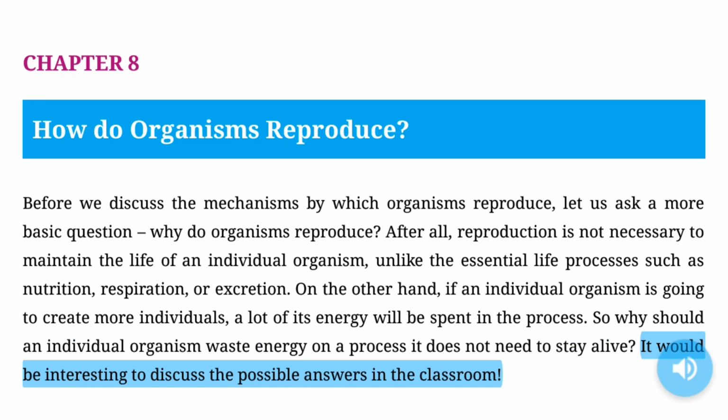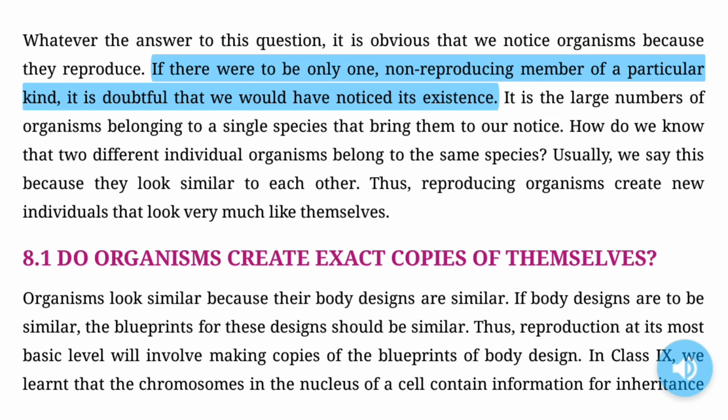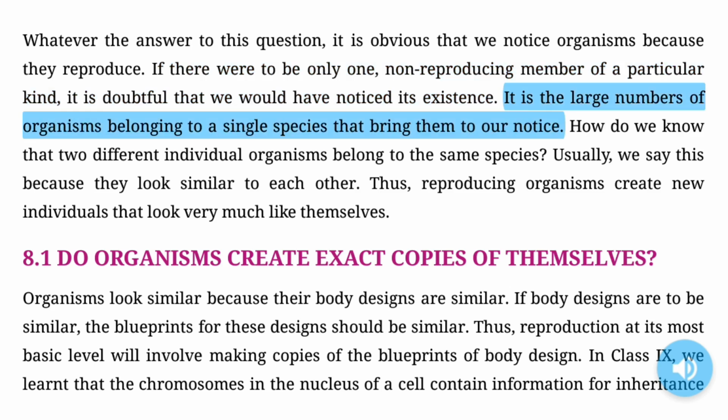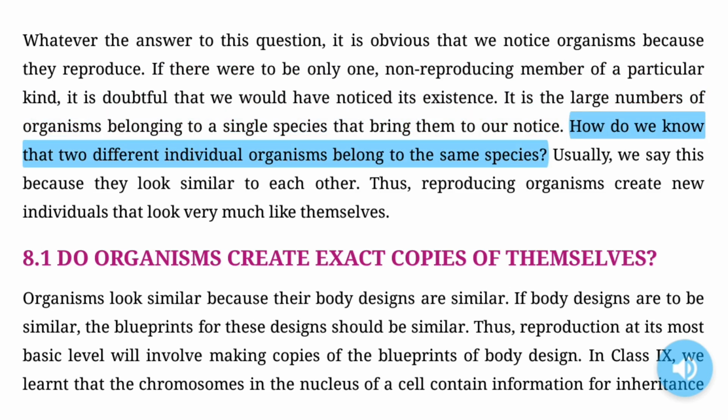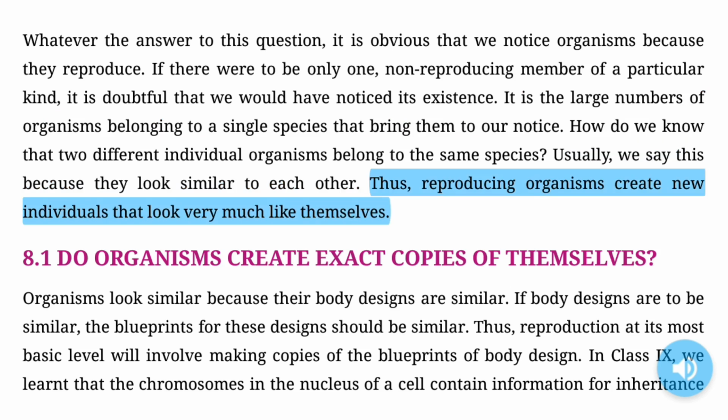It would be interesting to discuss the possible answers in the classroom. Whatever the answer to this question, it is obvious that we notice organisms because they reproduce. If there were to be only one non-reproducing member of a particular kind, it is doubtful that we would have noticed its existence. It is the large numbers of organisms belonging to a single species that bring them to our notice. How do we know that two different individual organisms belong to the same species? Usually, we say this because they look similar to each other. Thus, reproducing organisms create new individuals that look very much like themselves.